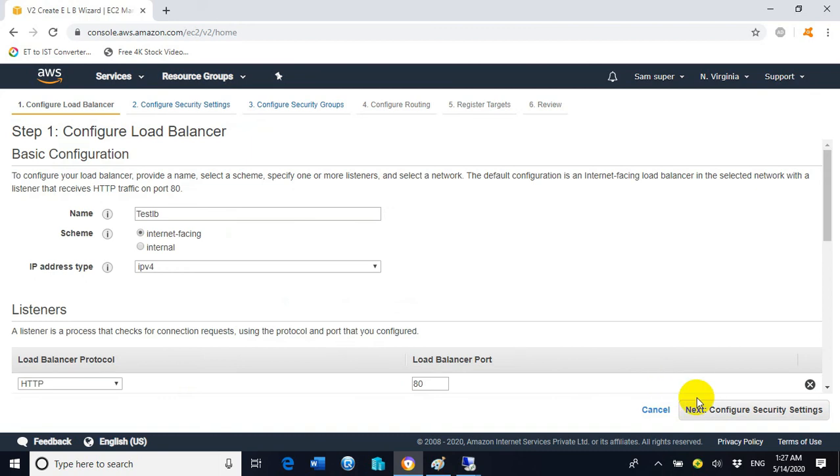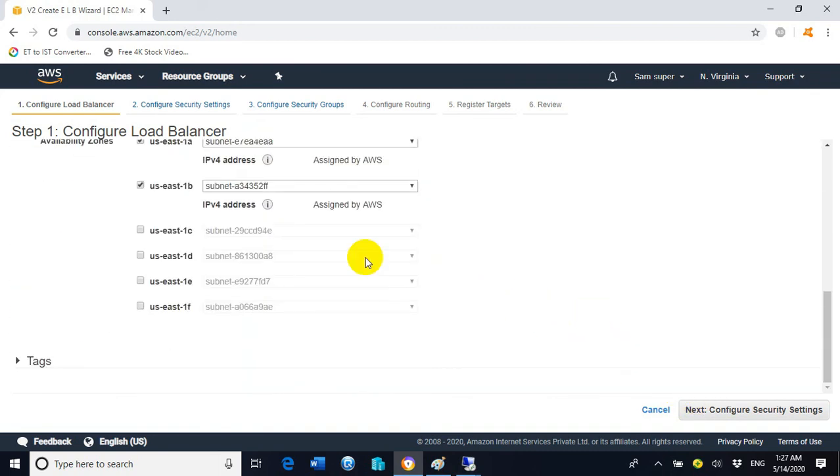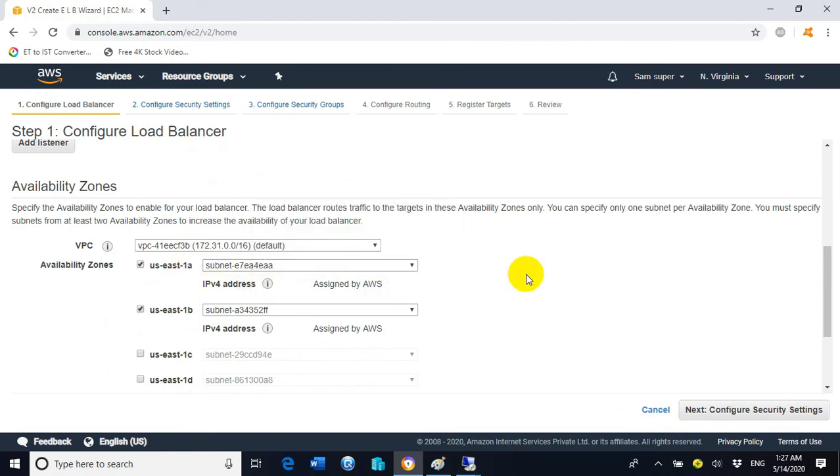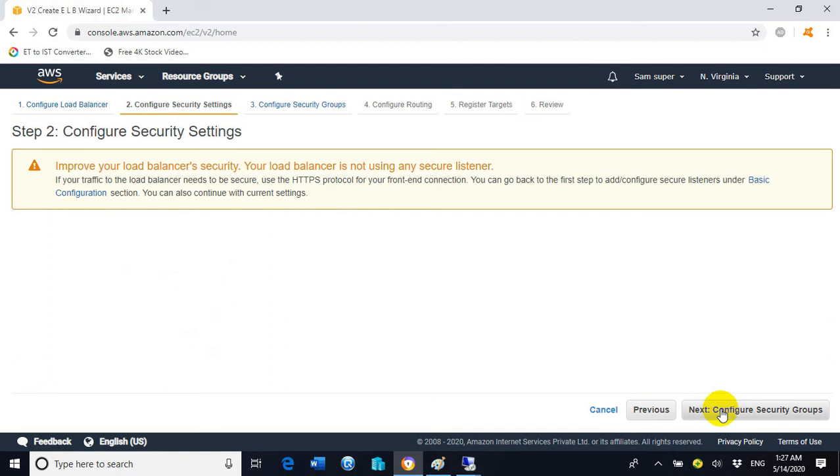One more thing I would like to clear with you. Here we have chosen only two availability zones because we have placed two EC2 instances inside two availability zones, one in 1A and the second in 1B. If we had placed one more EC2 instance inside availability zone 1C, then we could choose the third availability zone, US East 1C also. But right now we will not select a third one because we have only two EC2 instances, placed inside 1A and 1B. Now click on next. We will leave it as it is.